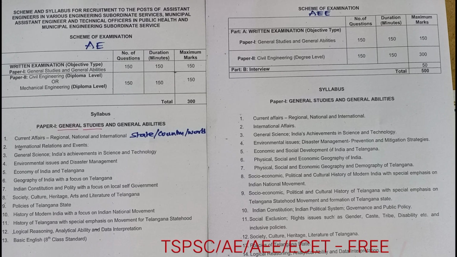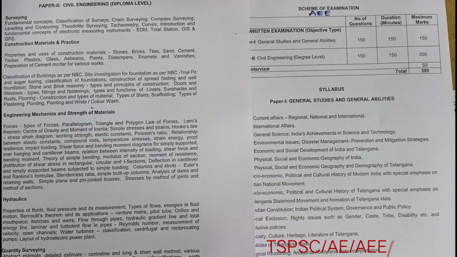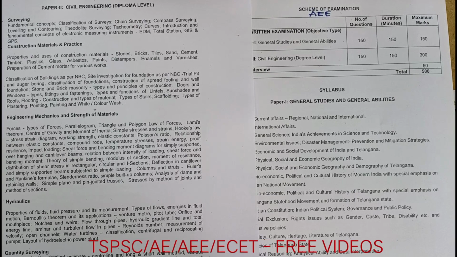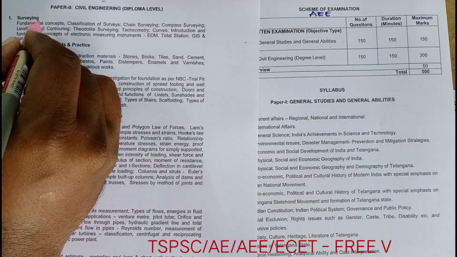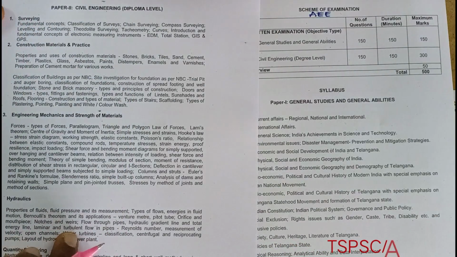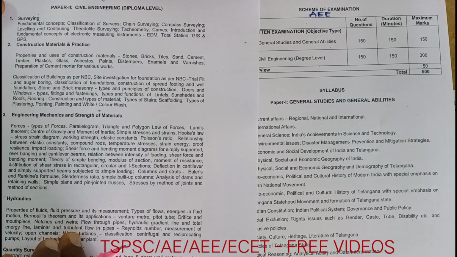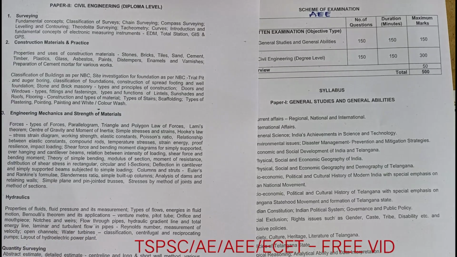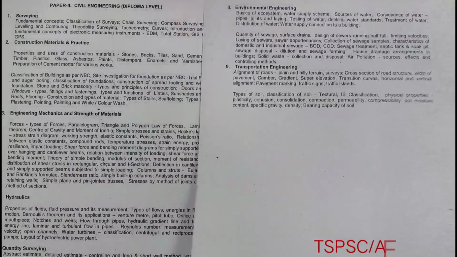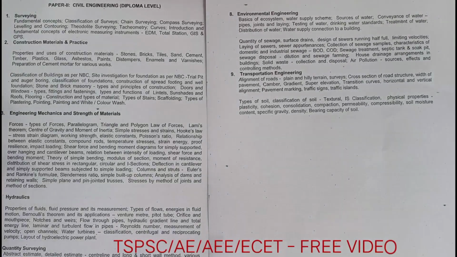Now coming to the civil engineering question paper for diploma level AE papers. What are the subjects and what are the books to be preferred? Coming to here: surveying, construction materials and practice. What textbooks are to be preferred? First we'll see the subjects which are covered here. Very easy subjects, and then what books to be preferred.